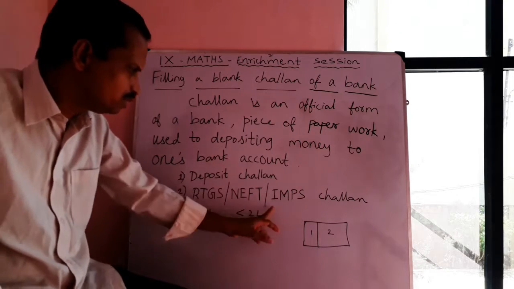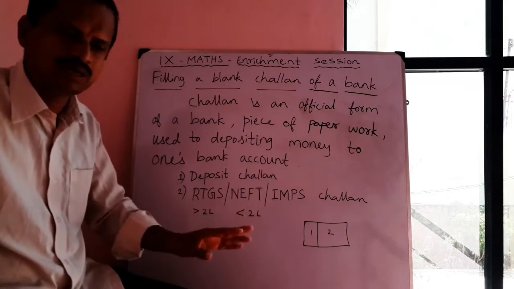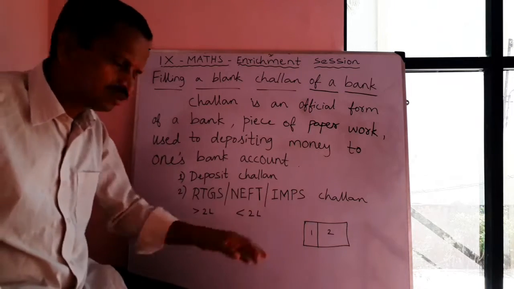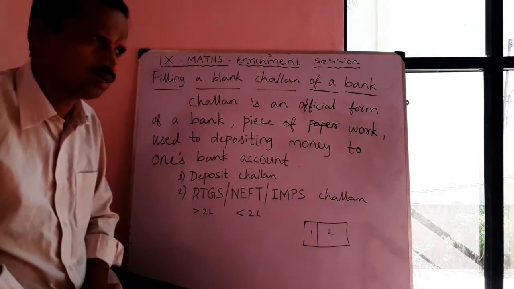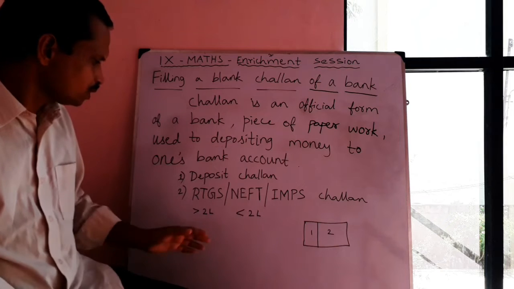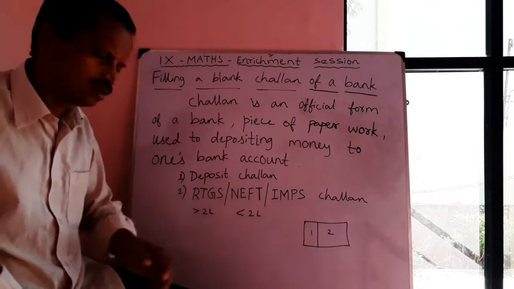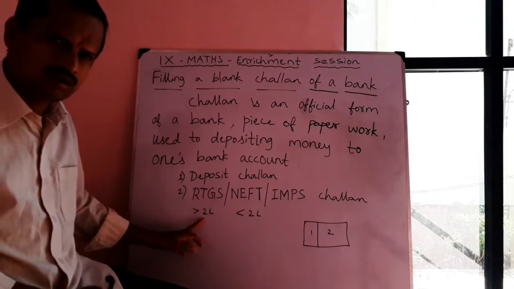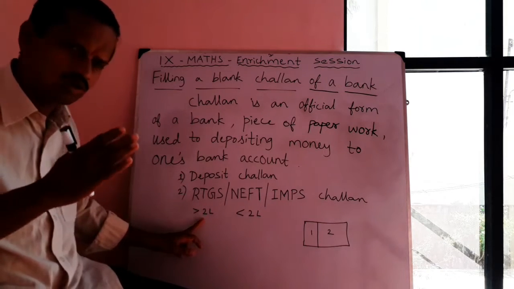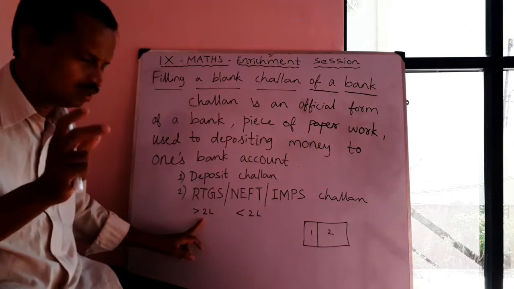All these are digital or electronic processes. Why are all three used? There is a limit. Below 2 lakhs, above 2 lakhs, like that they have some criteria.